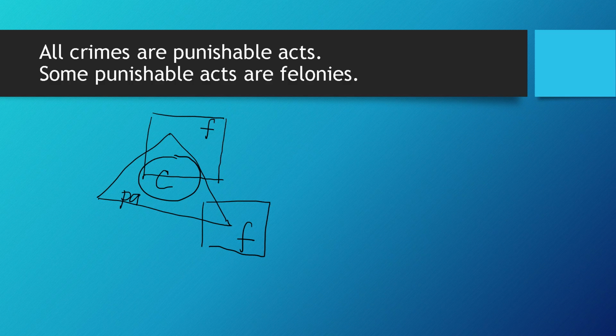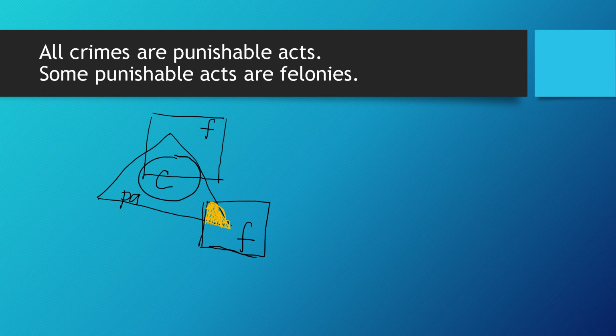Why? Because, okay, let's take a look at the first one. It says some punishable acts, which is the triangle, are felonies. So if you see this part where we have our square here, this is the part where you have your punishable acts, which are also felonies. And this is correct. Now, let's take a look at the other position of your square or the rectangle.